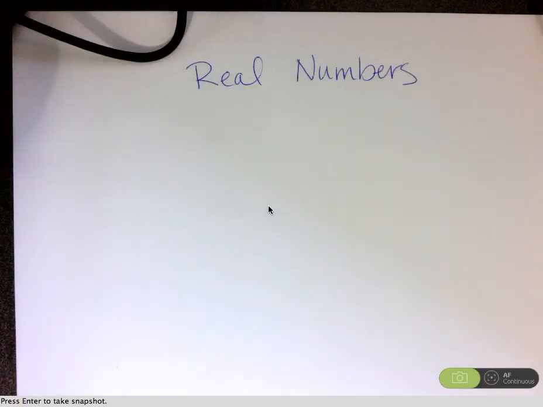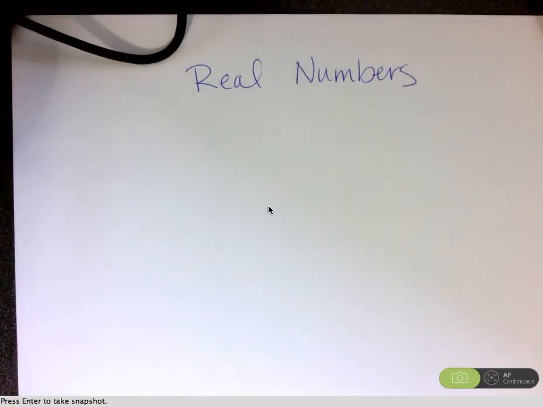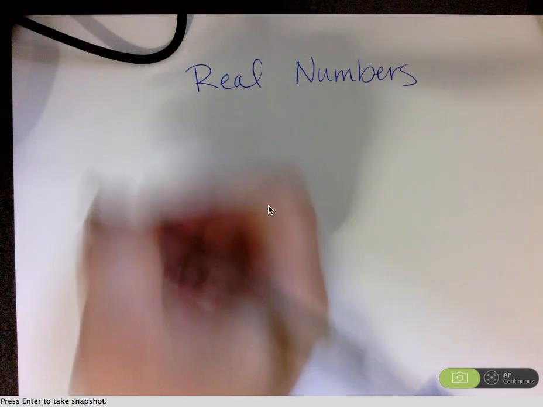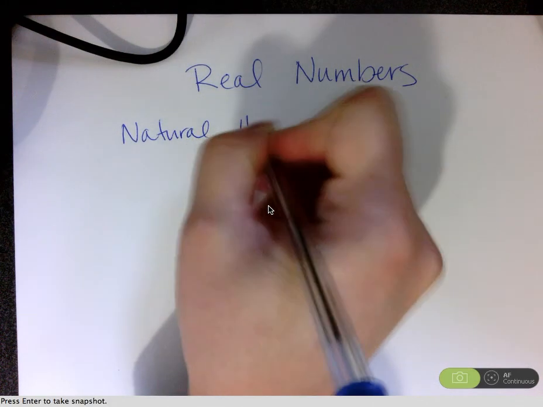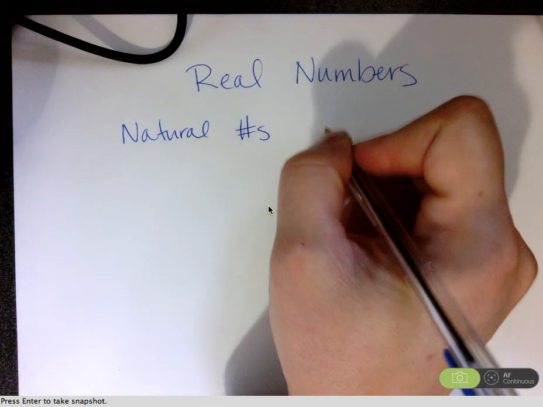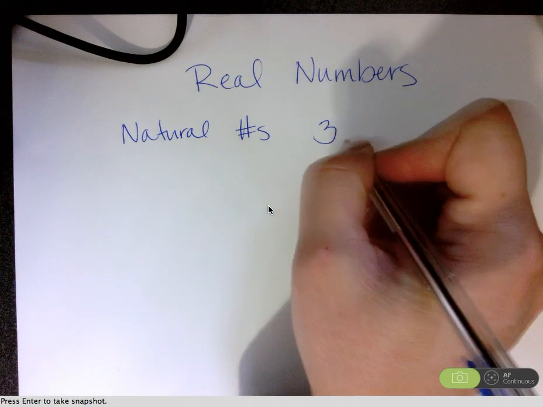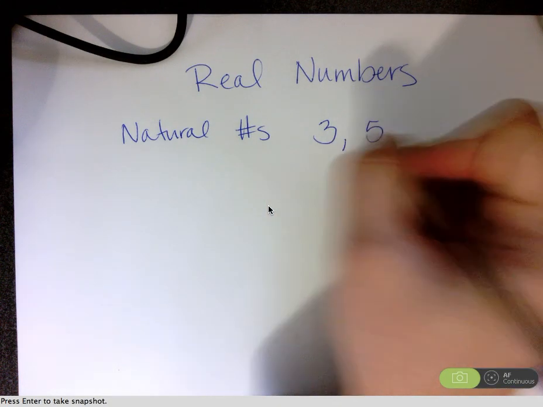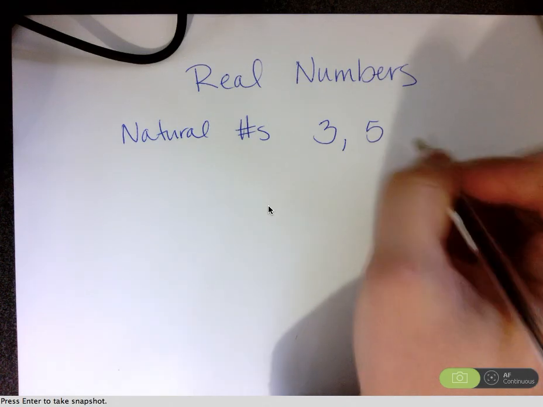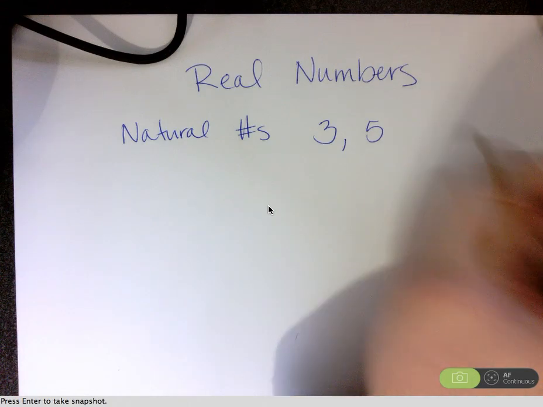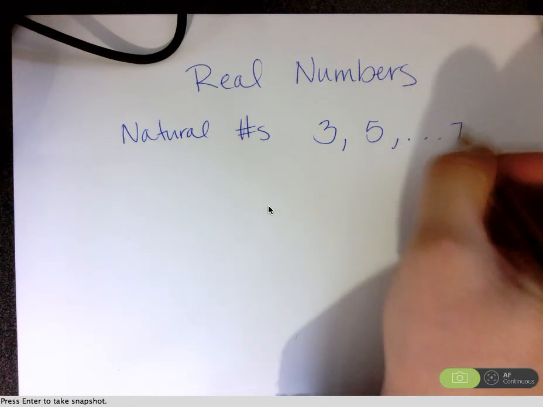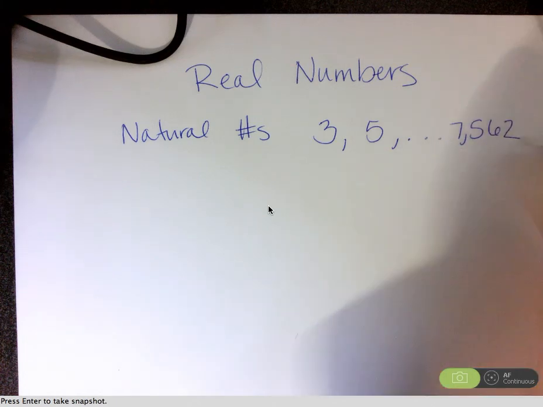Alright, so here we are today going to talk about real numbers. So there's numbers that happen all over in the natural world, and so we can think of those as called natural numbers. Alright? And these are numbers that you can count. So you can count chickens in a yard. Right now I have 3 chickens in my yard. Apples on your counter, things that you can physically, 1, 2, 3, 4, 5, you can count, okay? So this continues all the way, 7,562, okay? Continues.